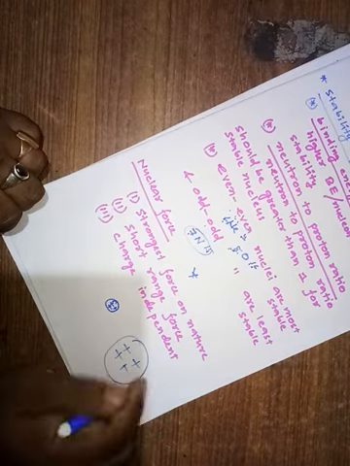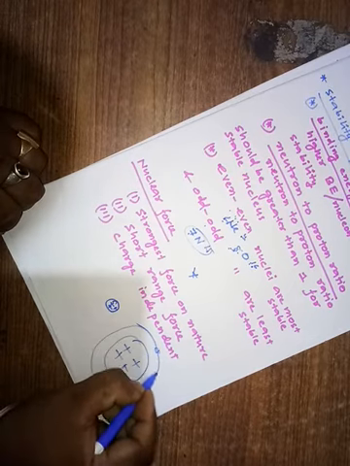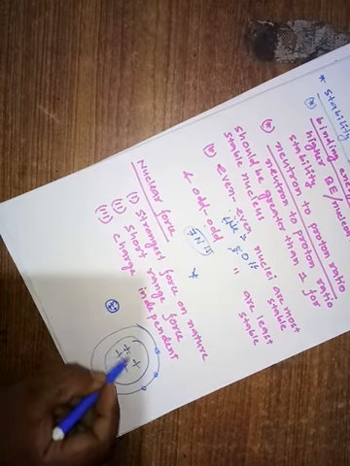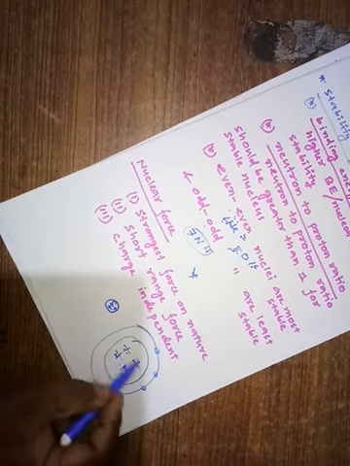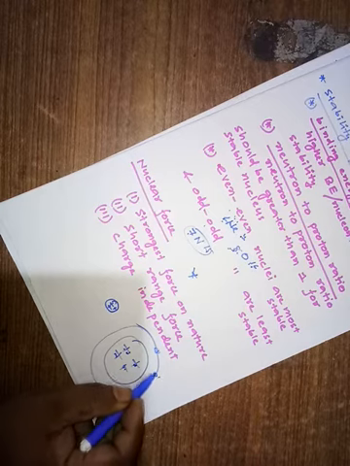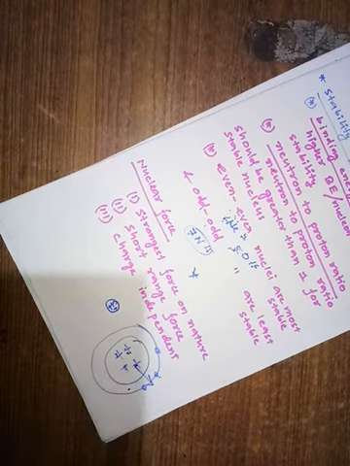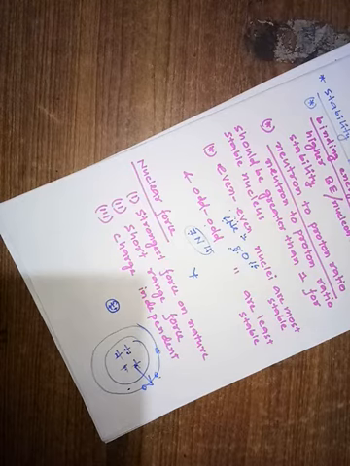This nucleus is unstable. Again, the protons are attracted by the electrons from outside. Is it okay? They are very closely packed because the density of the nucleus is very, very high. The size of the nucleus is very, very small. That means they have a very strong repulsive force between them. At the same time, they are pulled outside by the electrons. So from that point of view, the protons should come outside from the nucleus. Am I right? But that is not happening.